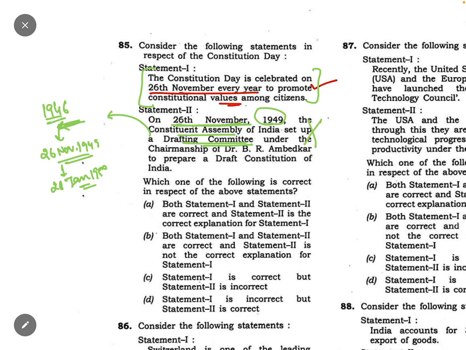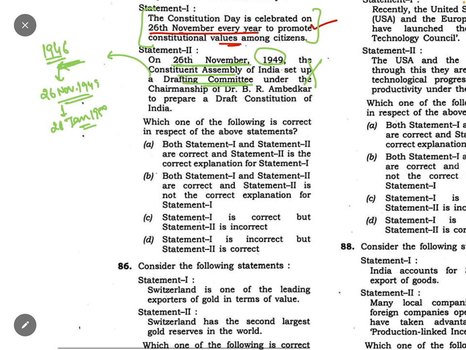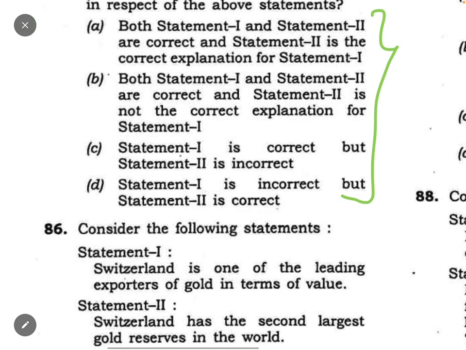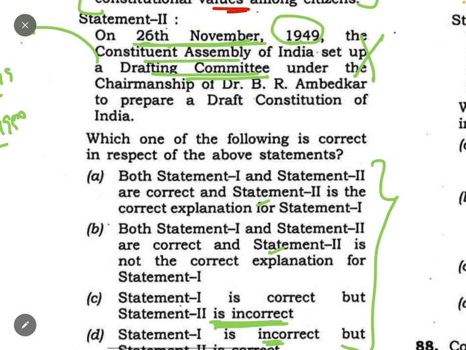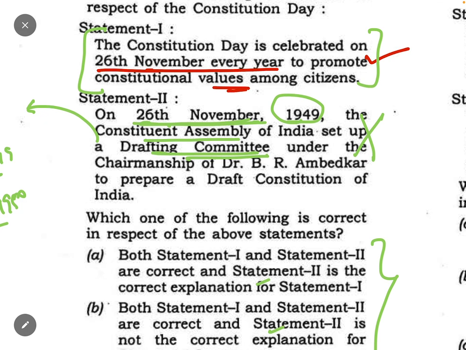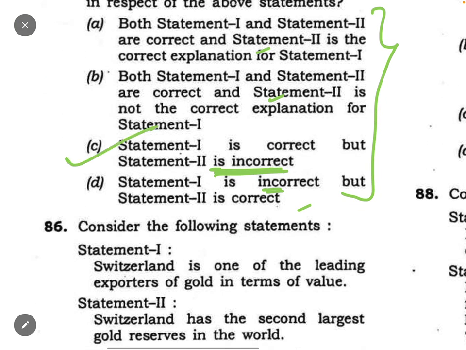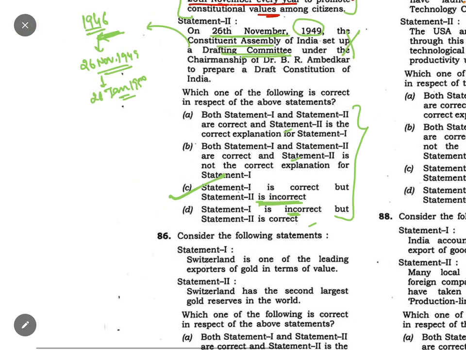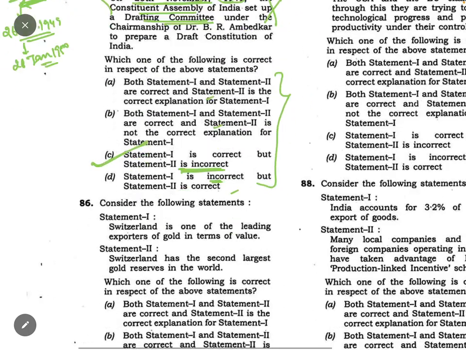So this is incorrect. If you can think like this and strike statement second out, then also you can mark it correctly, because out of these 4 options, only one option says that statement 2 is incorrect. In none of the other options is statement second incorrect, and in none of them is statement 1 incorrect. So even if you don't know the other statement, you can mark it incorrect and still get the correct answer. Here in C, statement 1 is correct but statement second is incorrect. This is the answer. 85's answer is C.